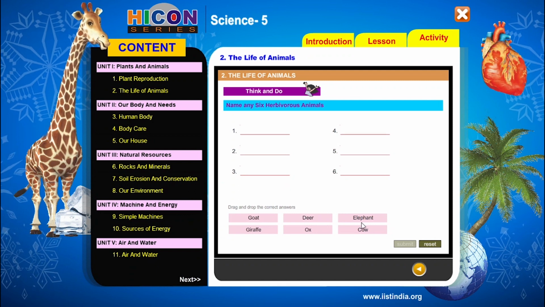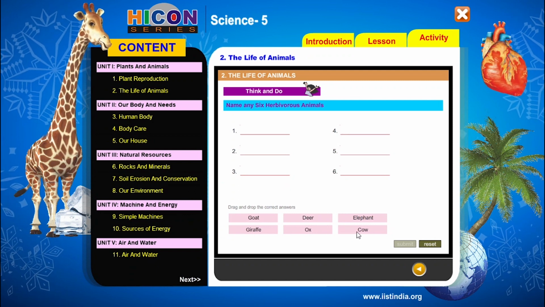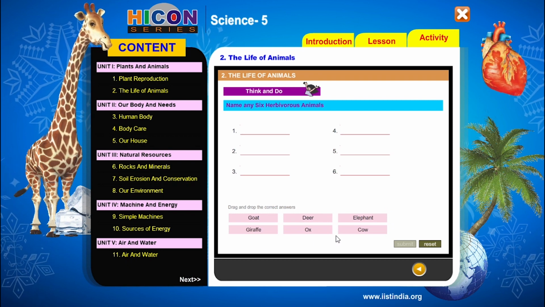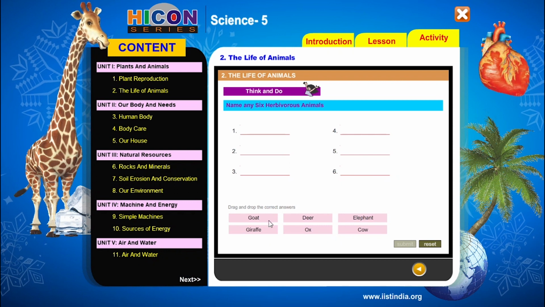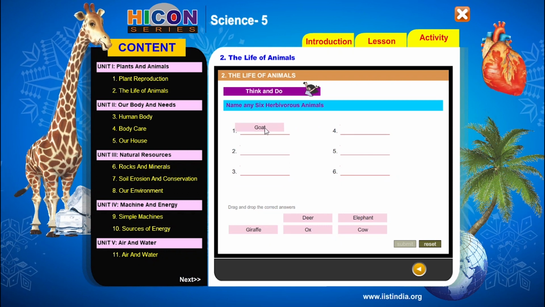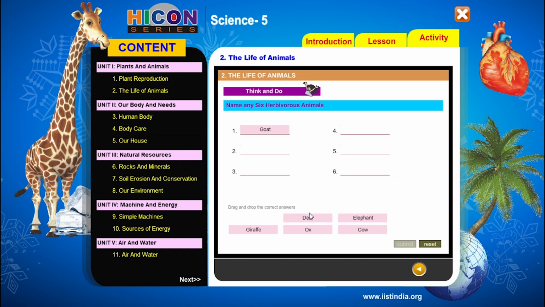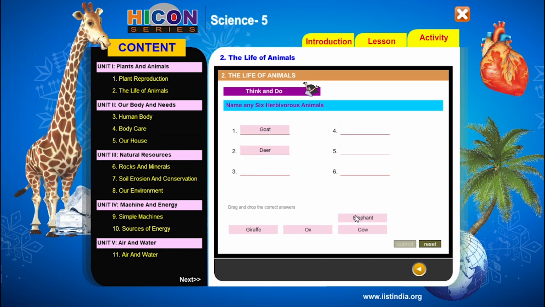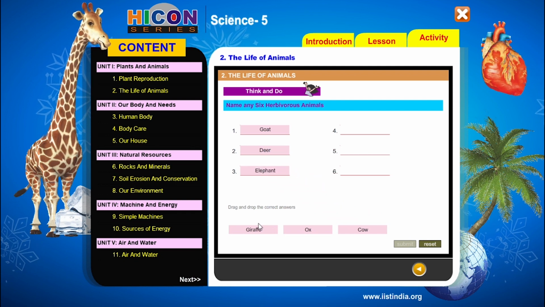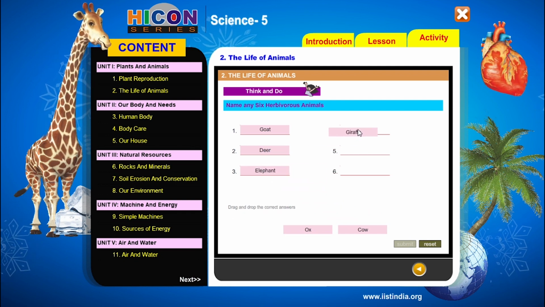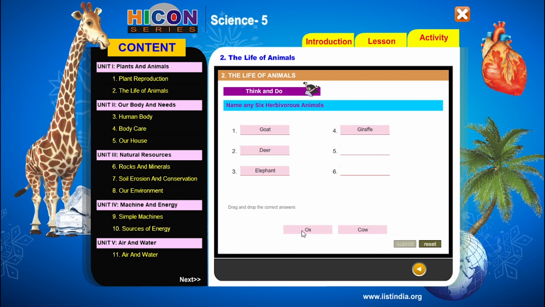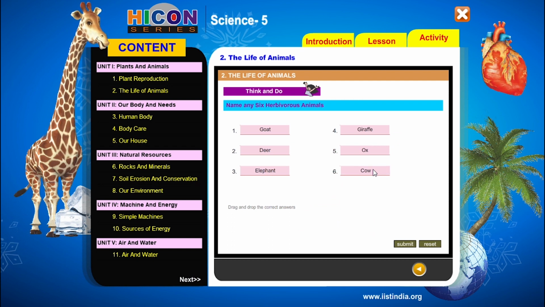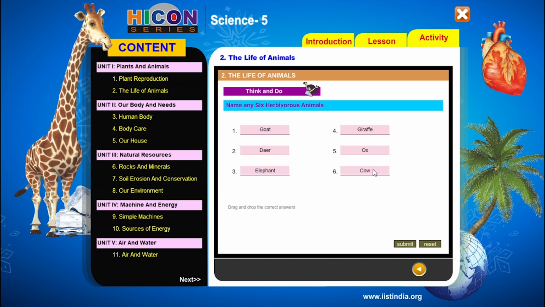Goat, deer, elephant, giraffe, ox, cow. So these are examples for herbivorous animals. They will eat only plants and grass. So write these words in the blanks. So goat, next deer is an example for herbivore, and elephant is also an example for herbivore. Giraffe is also an example for herbivore, and ox and cow are also examples for herbivores.